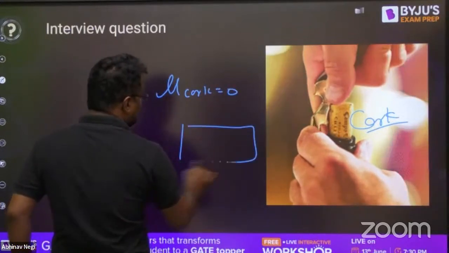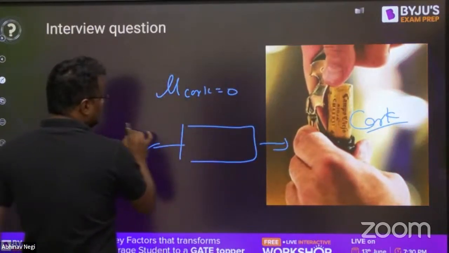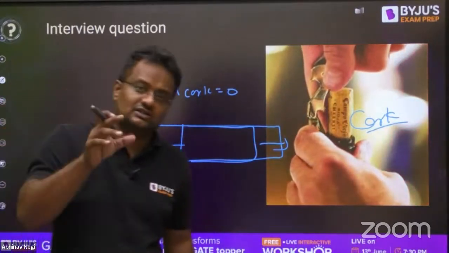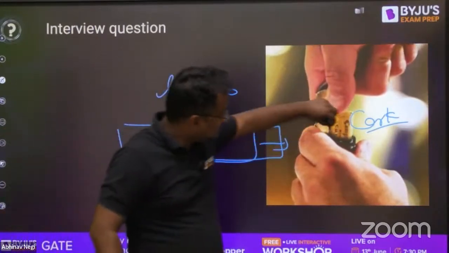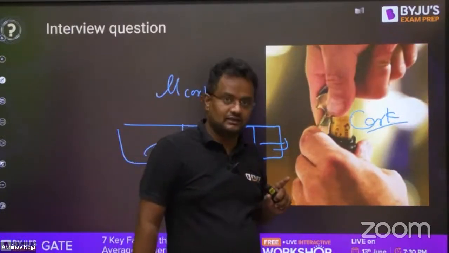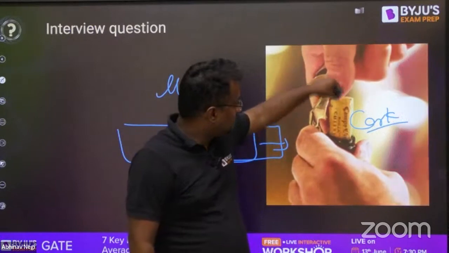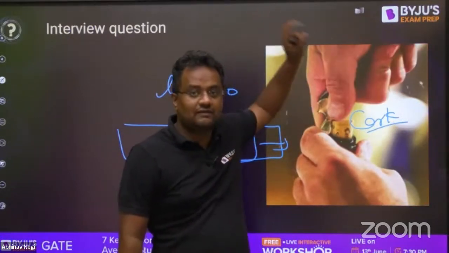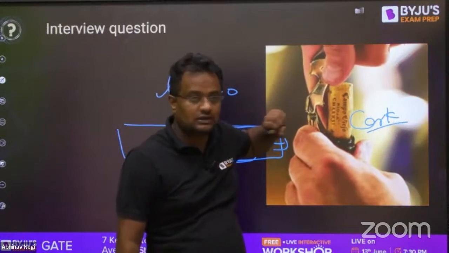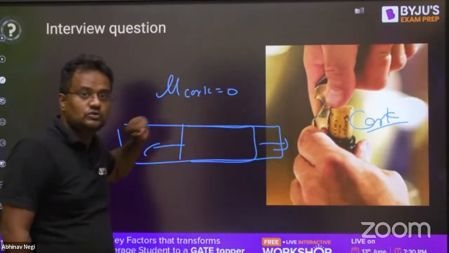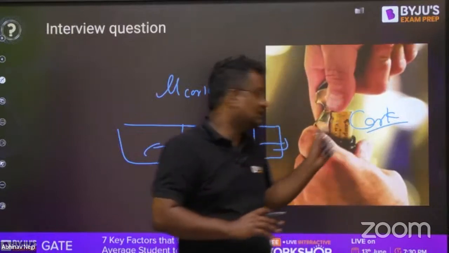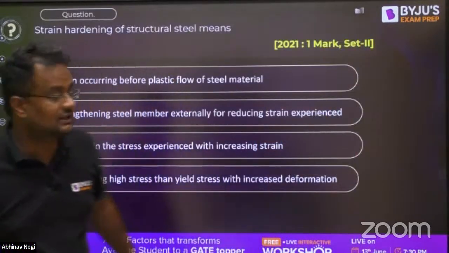That means if a load is applied on this, then it literally expands lengthwise, but width wise it is not changing. Lateral strain is 0. That means it will never have a larger diameter, so the glass will not break. Because once you are applying a stress, compression or tension, whatever, laterally it can't expand, nor contract also. Lateral strain is 0 because mu is 0. So neither is it expanding, so the glass will not break, nor is it contracting, so air will not go in. So both things are there.